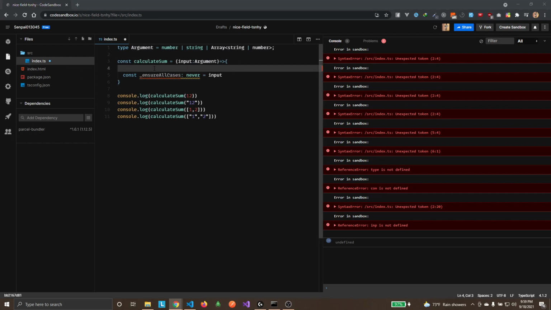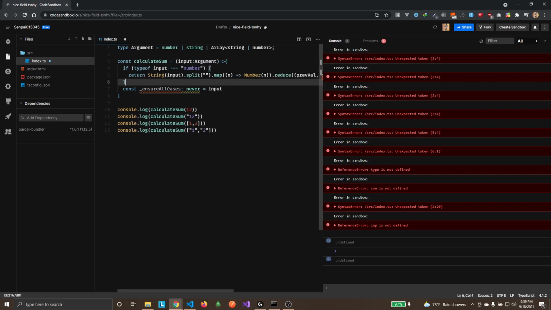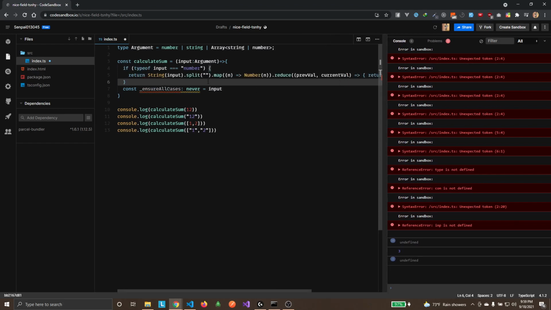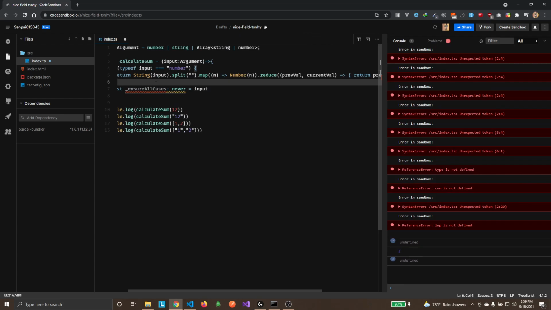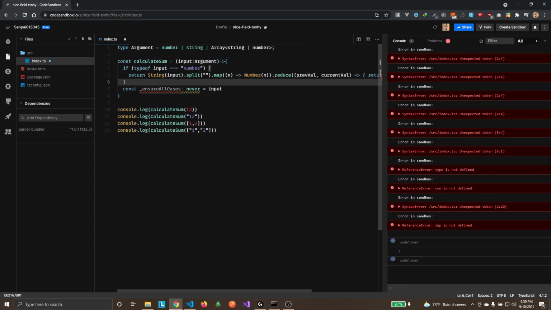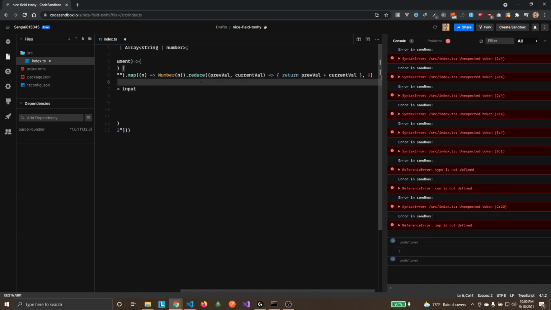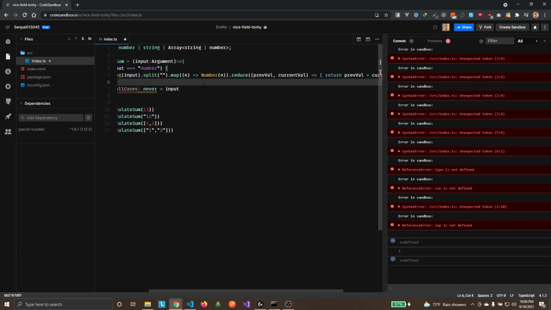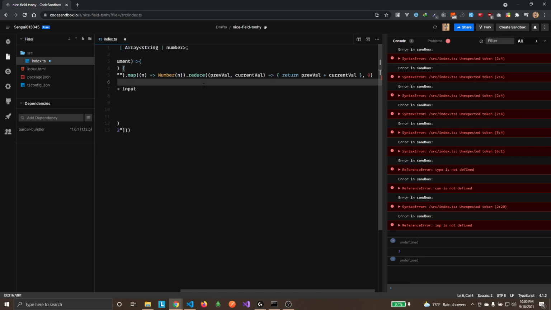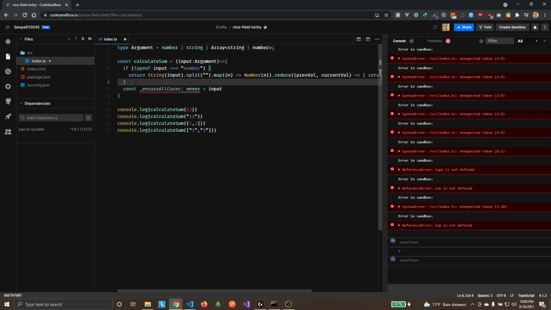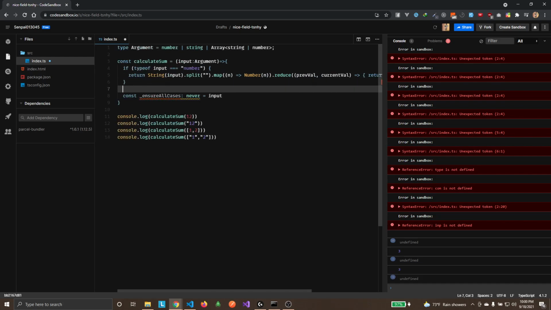So for example, what we're gonna do is, first of all, handle the type of input number. It's gonna convert the number into a string, split it, map and convert everything into a number again, and then reduce, meaning it's gonna add everything in the array. So pretty simple, right? Even if you don't get the code, don't worry about it. It's literally just adding all the numbers. So that handles the case of number, right?